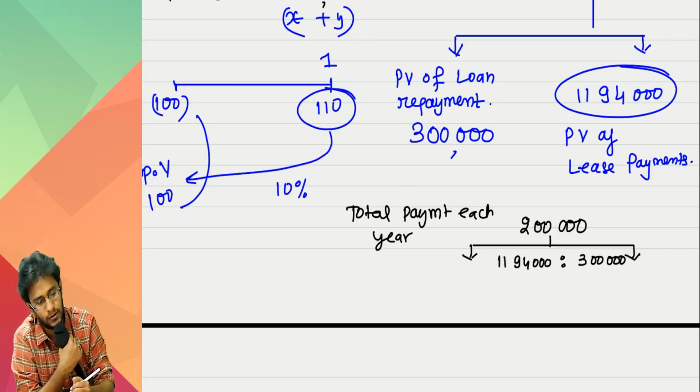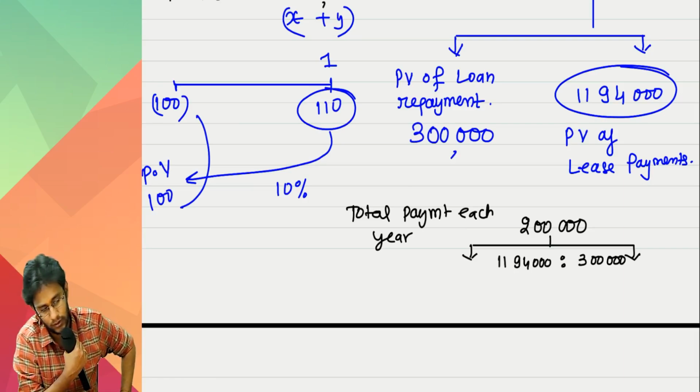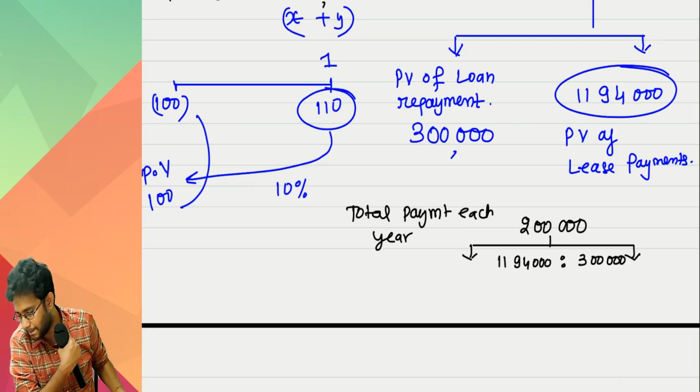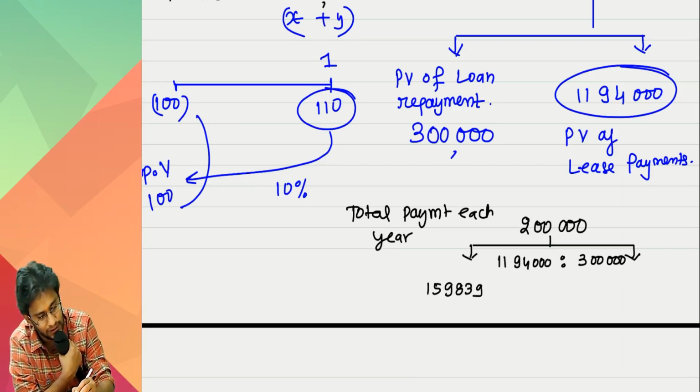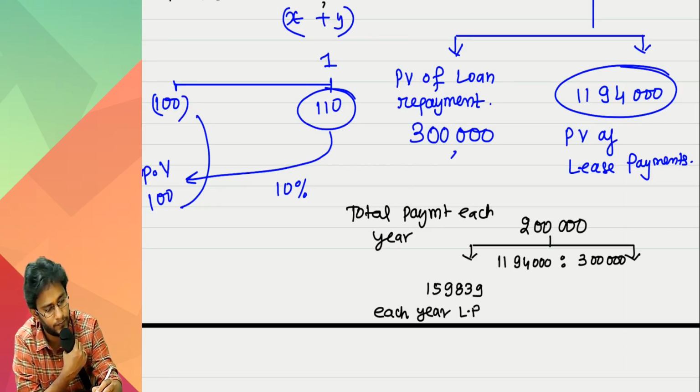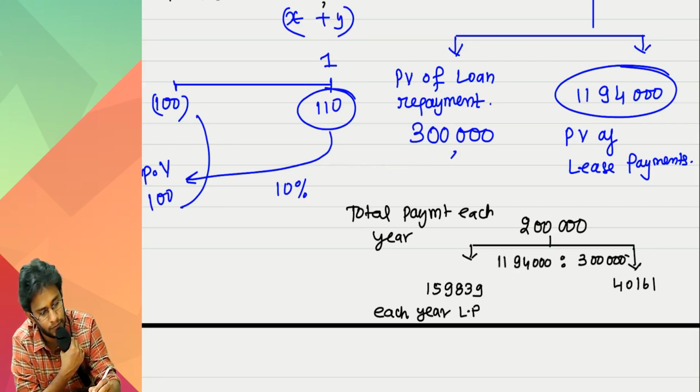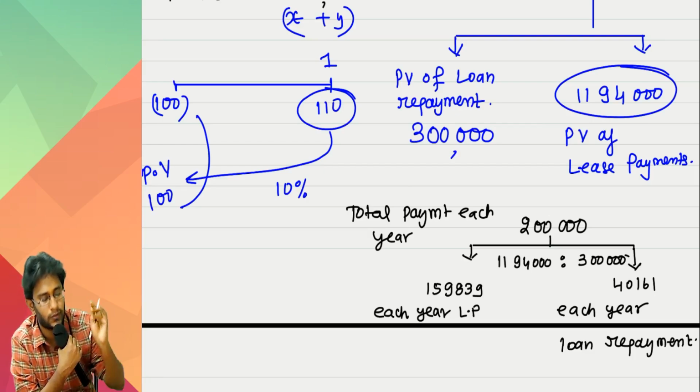So split and tell me, sir. 2 lakhs by 1494 into 1194, 839. This is each year's lease payment. The balancing figure remaining, 40,161, is each year's loan repayment. Like that you have to split.